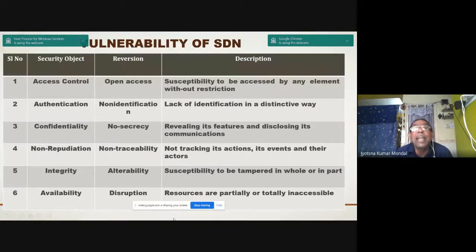So these are some of the vulnerabilities in SDN. You see the access control: this is open access and susceptibility to access by any element without restriction. Authentication is a lack of identification in a distinctive way. Confidentiality: revealing its features and disclosing its communication. Non-repudiation: not taking ownership of its actions, its events and their actors. Integrity: susceptibility to tampering in whole or part. And availability: resources are partially or totally inaccessible.